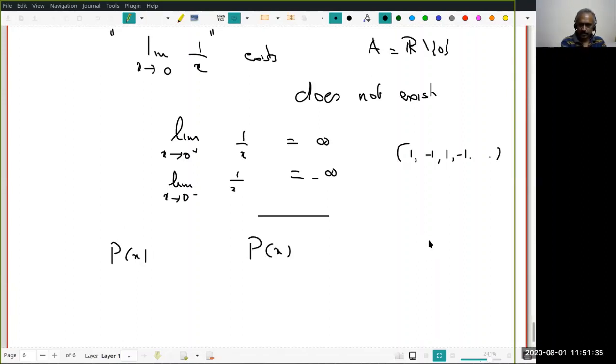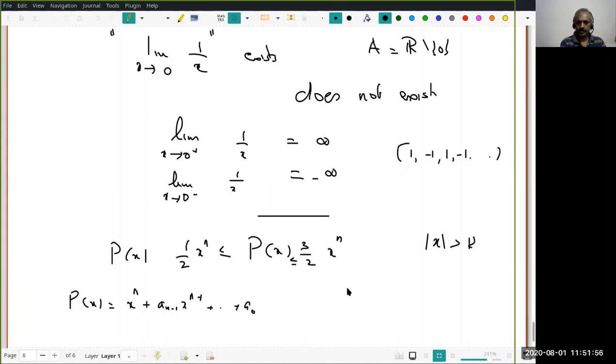We said that there is an R such that if mod x is greater than R, then, I don't remember, let me write P(x), that is very important, because if the sign is different, I will have trouble. Okay, we have proved something like this, right? So this is the basic behavior; any fundamental theorem of algebra will need the behavior of the polynomial function at least.